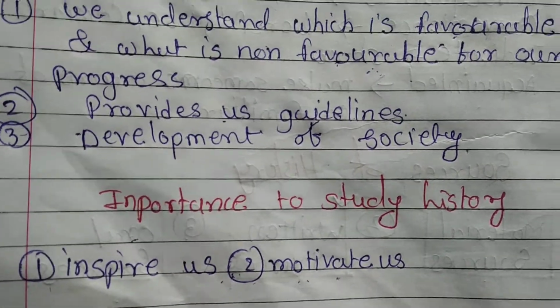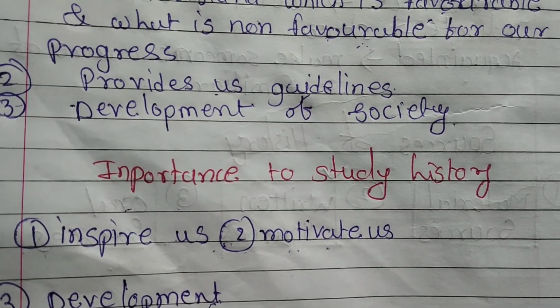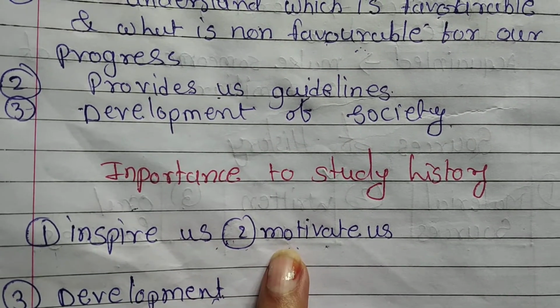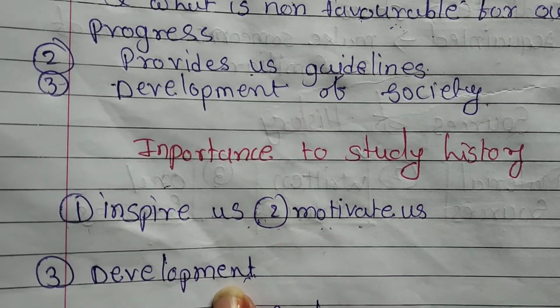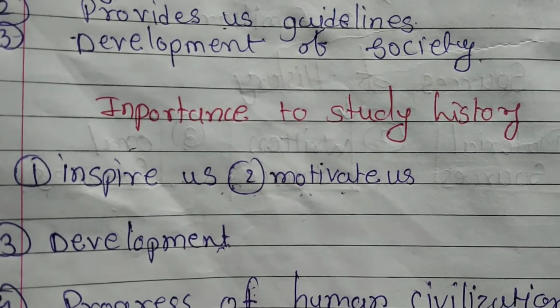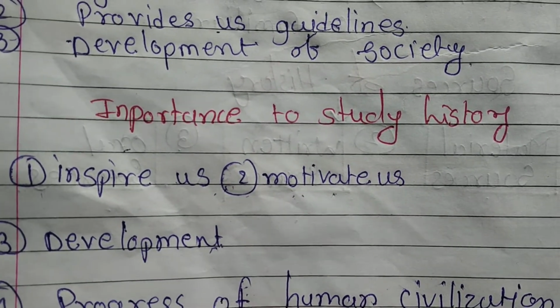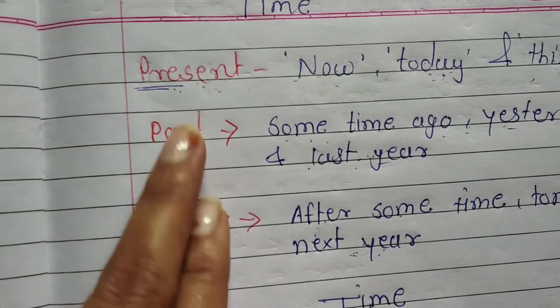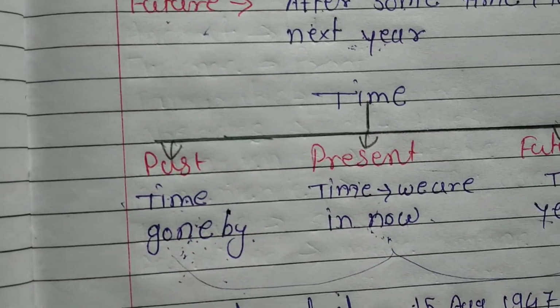What is the importance of the study of history? Due to the study of history, we get inspired and motivated. Then we can develop our society and our future, and we can progress in human civilization. We also learn how past, present and future are interrelated.